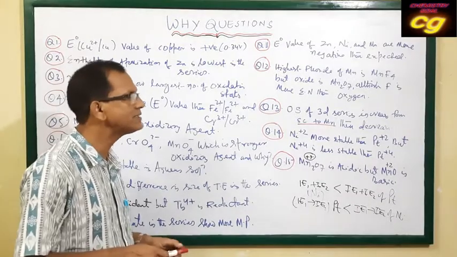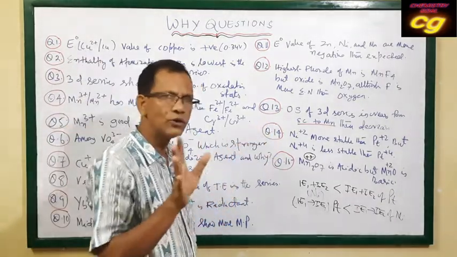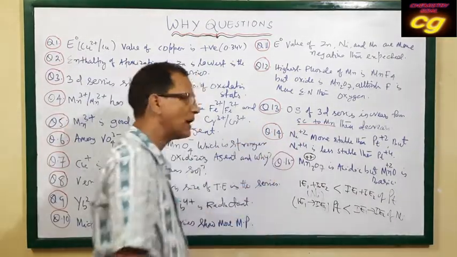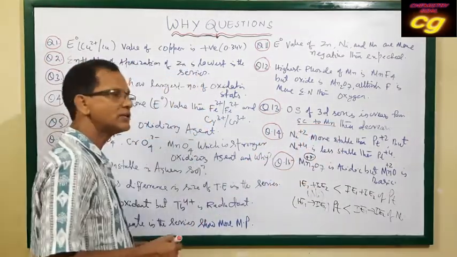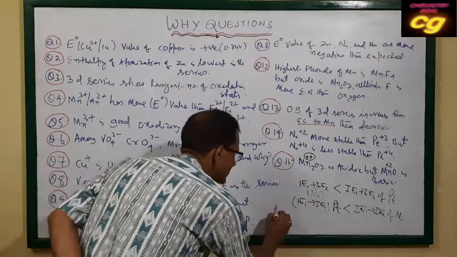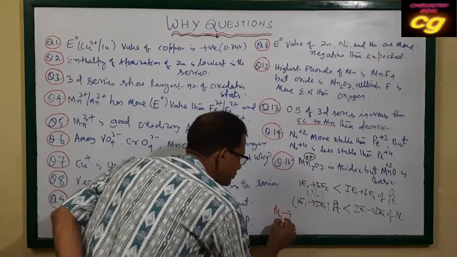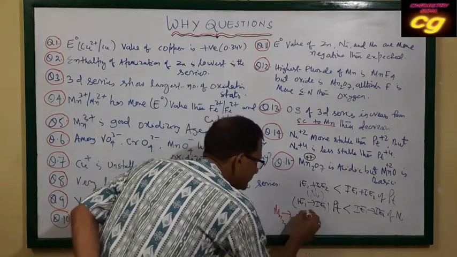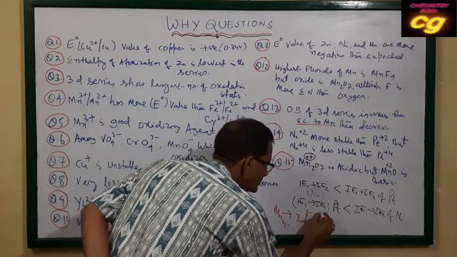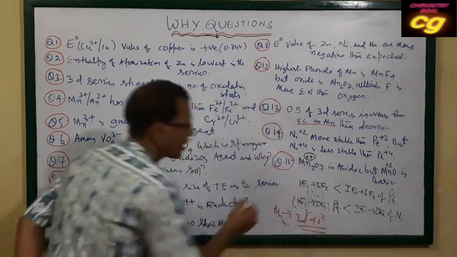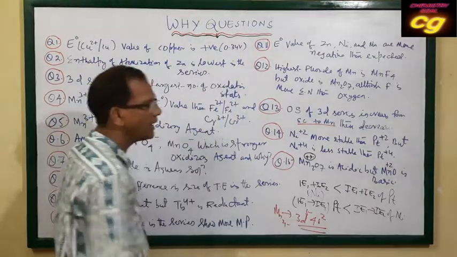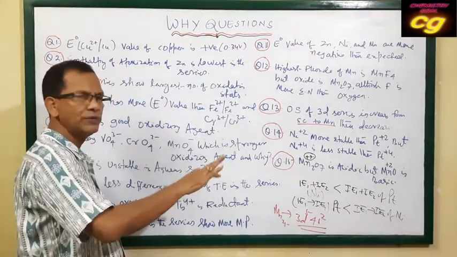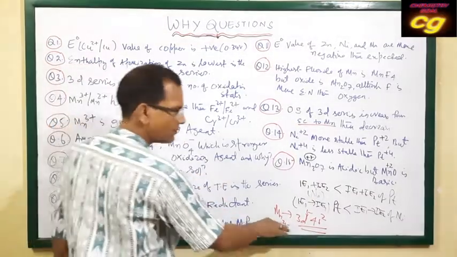The answer is, if you see the electronic configuration from scandium to manganese, there is a greater number of unpaired electrons in manganese, because manganese, atomic number 25, is 3d5 4s2.